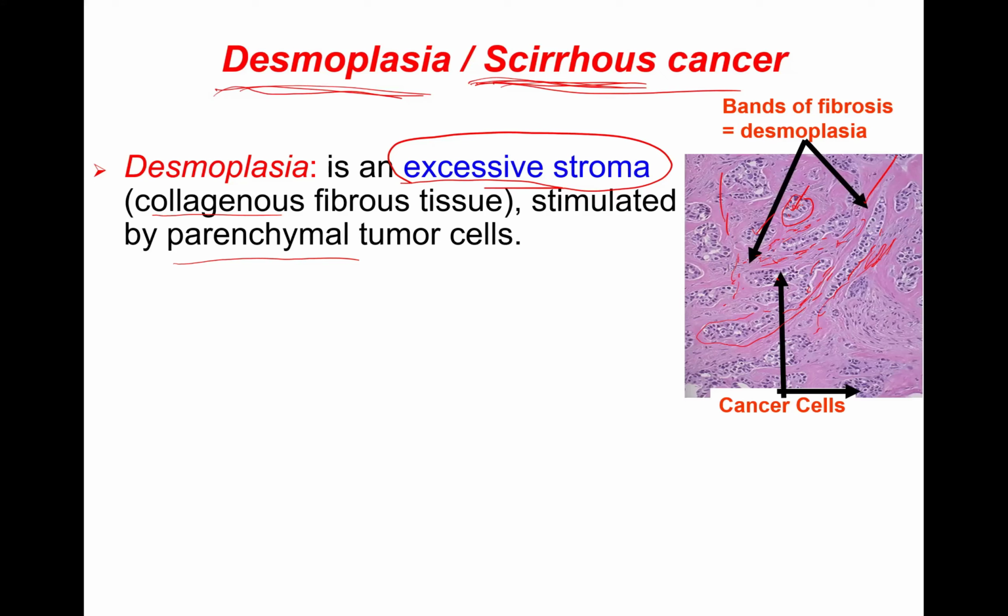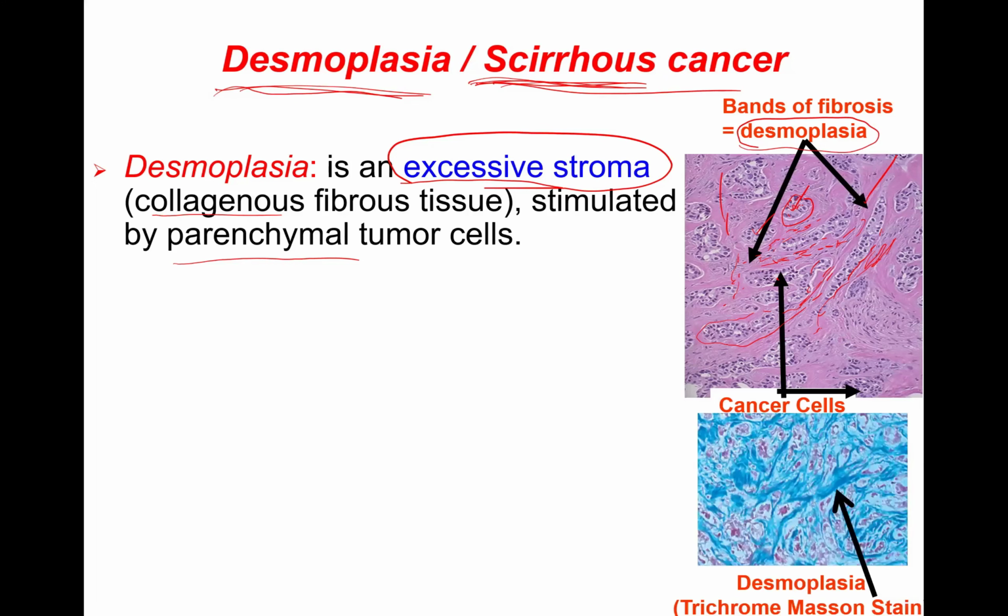You may be given an arrow, like in this slide, and you have to select desmoplastic reaction or desmoplasia, or you can be given a stain. Which stain is used to highlight or diagnose this case? To stain desmoplasia, we go for Masson trichrome stain, MTS.